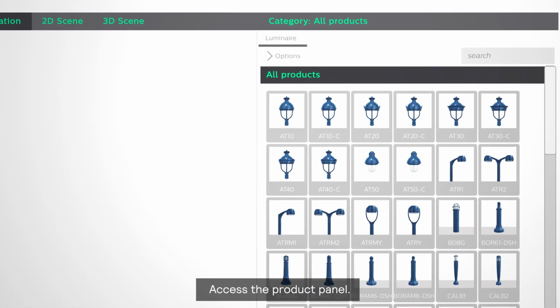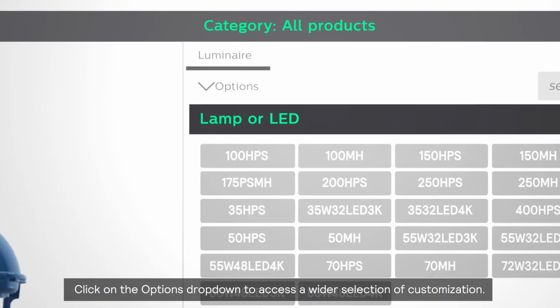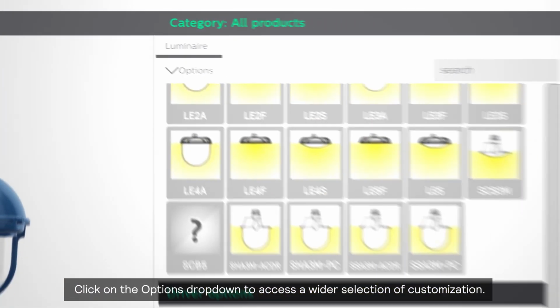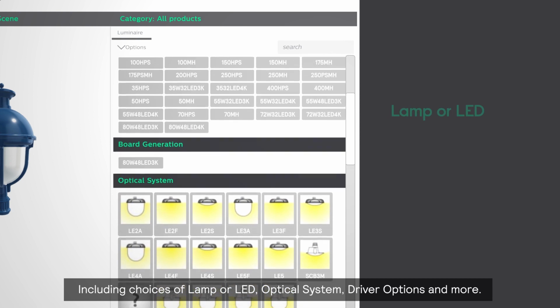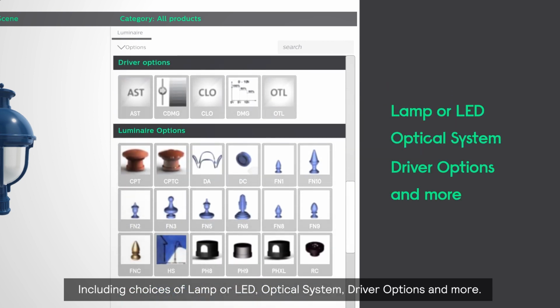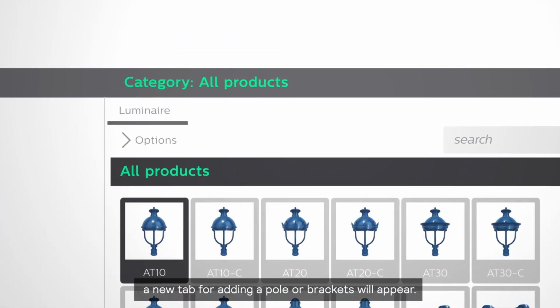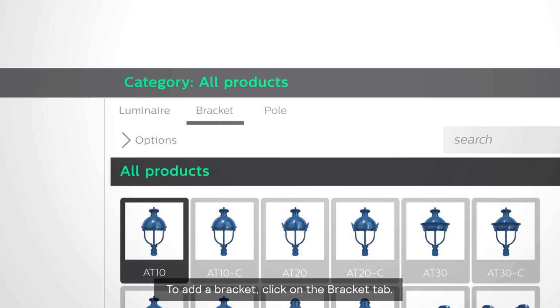Access the product panel. Select the luminaire you wish to work with. Click on the Options drop-down to access a wider selection of customization, including choices of lamp or LED, optical system, driver options, and more. Depending on the type of luminaire you select, a new tab for adding a pole or brackets will appear. To add a bracket, click on the Bracket tab.